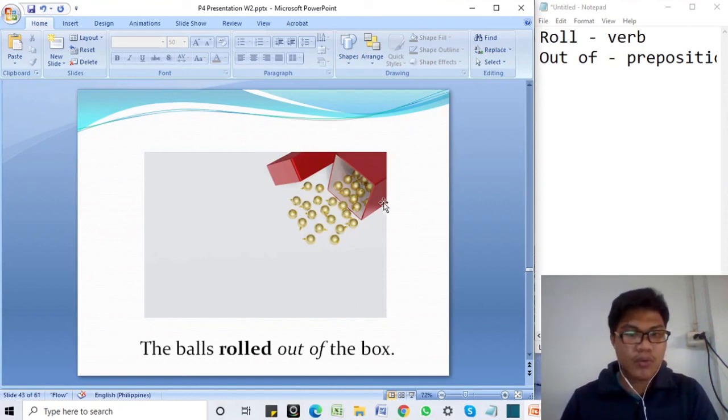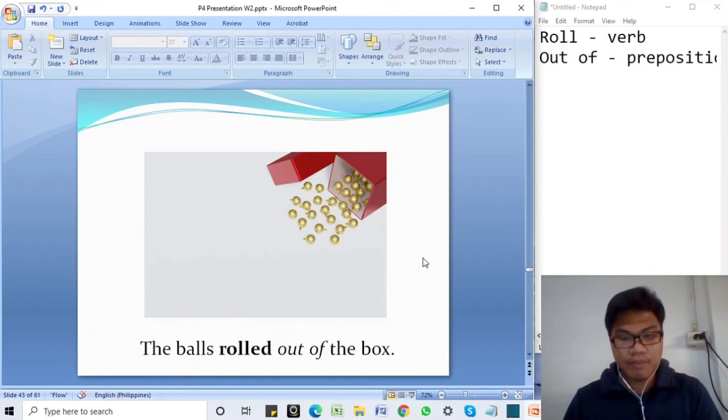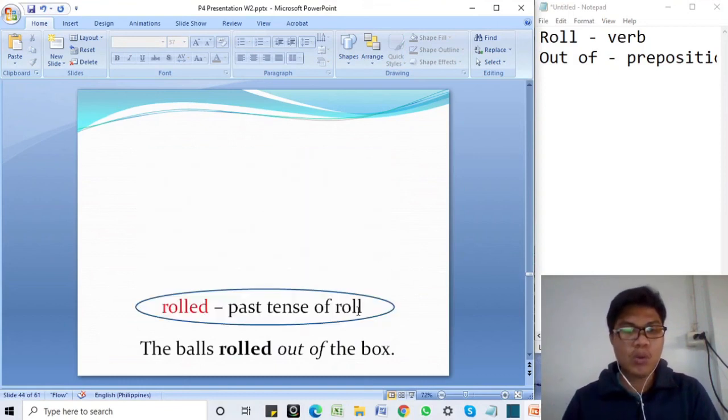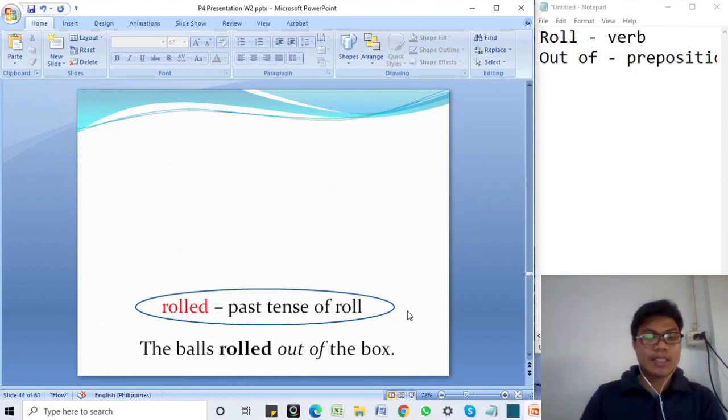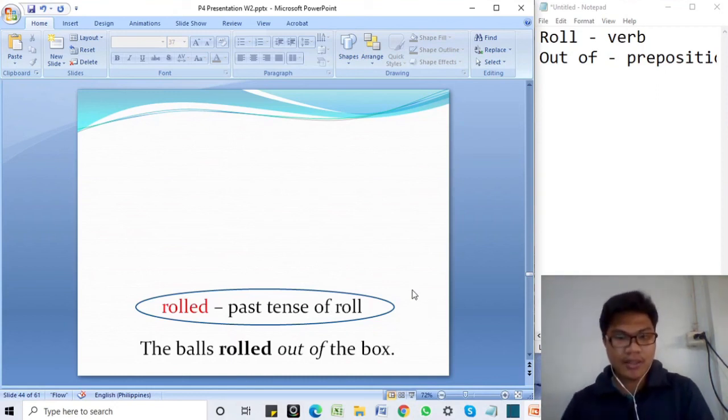The balls rolled out of the box. Out of here is the preposition. And rolled is the verb, but in the past tense form of roll. So rolled is the past tense of the verb roll. Do you guys understand?